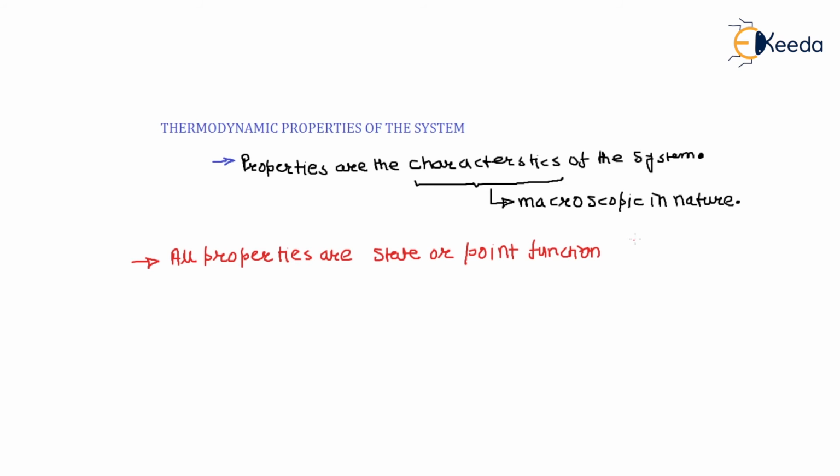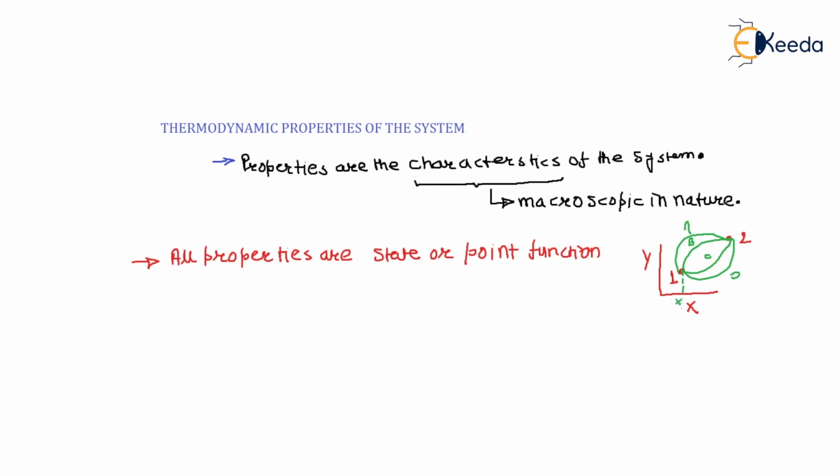What is the path? See, if we have any thermodynamic plane, and there is a point 1, and there is a point 2, and they are connected by different paths: path A, path B, path C, or path D. The properties at the end points are fixed.